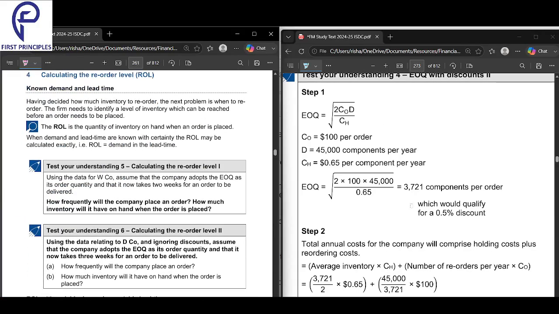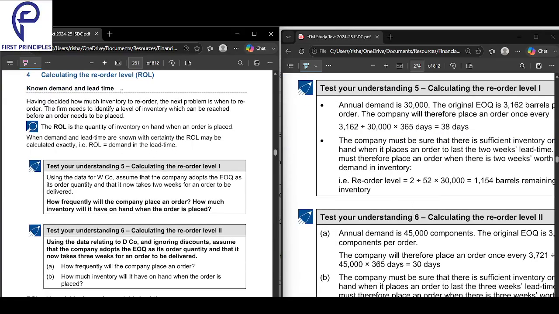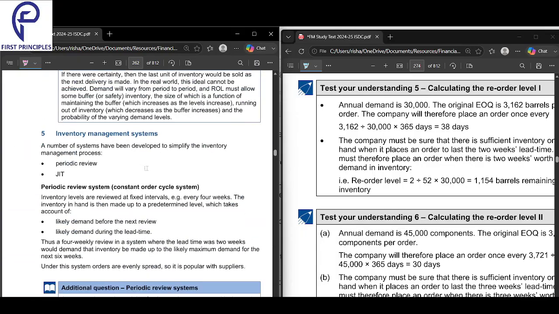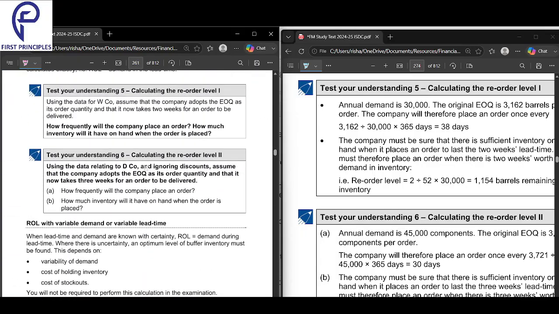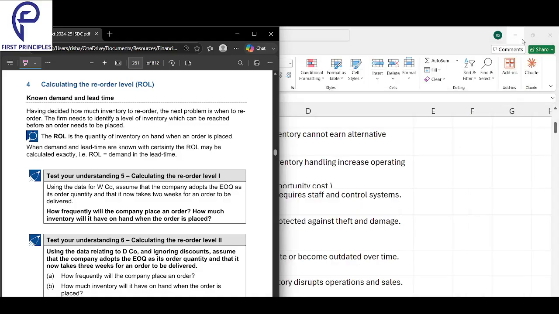Okay, now we'll look into some basic topics of reorder level and inventory management system. First, let's look into the reorder level. What do we understand by reorder level?